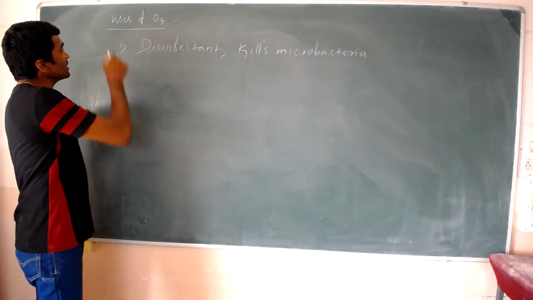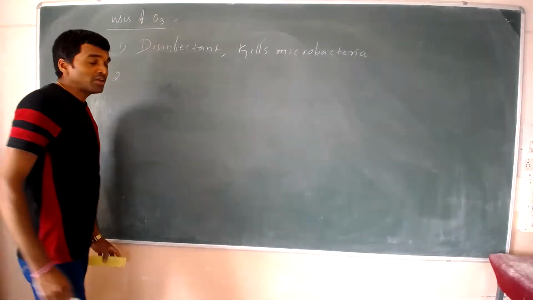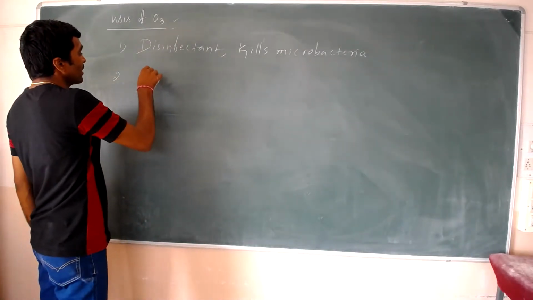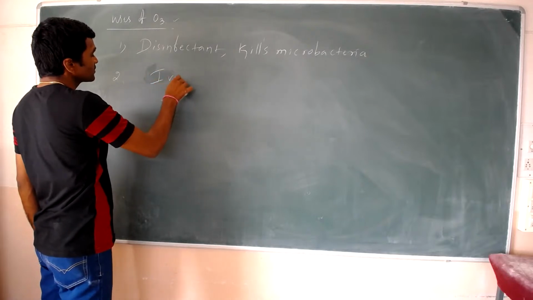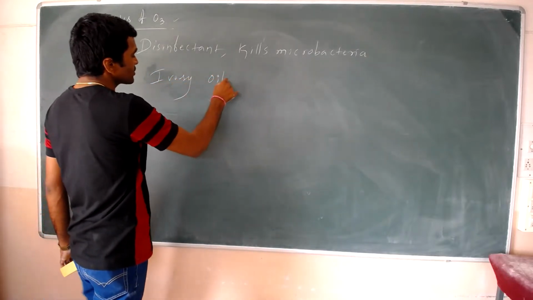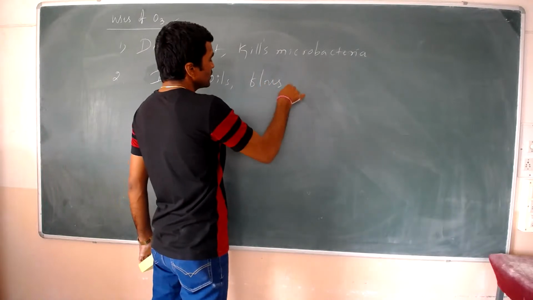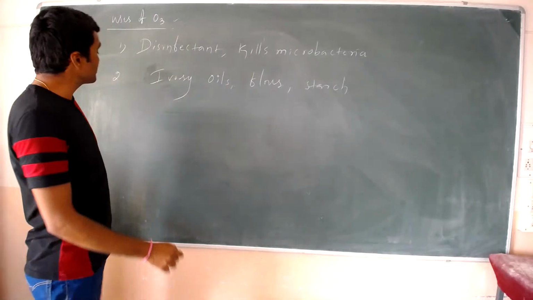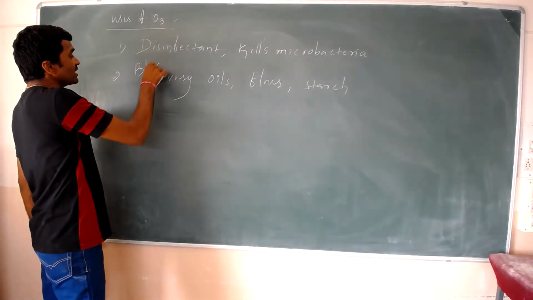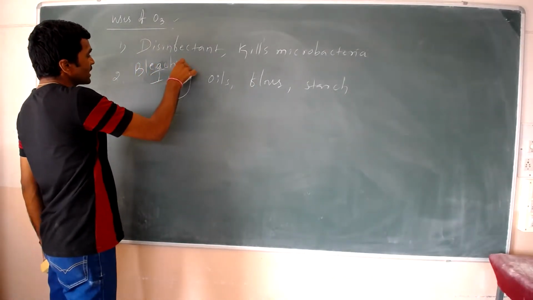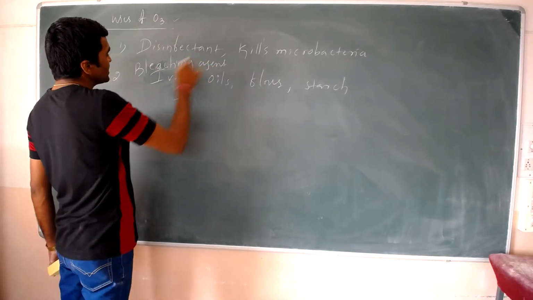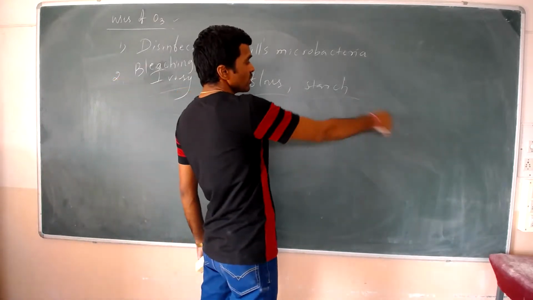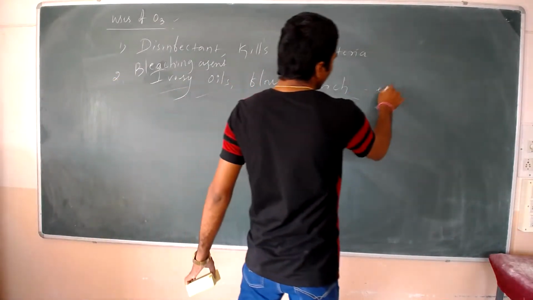Ozone also acts as a very powerful oxidizing agent. It oxidizes ivory, oils, flour, and starch. So these many compounds are oxidized, meaning ozone acts as a bleaching agent. It bleaches ivory, oils, flour, starch, etc.